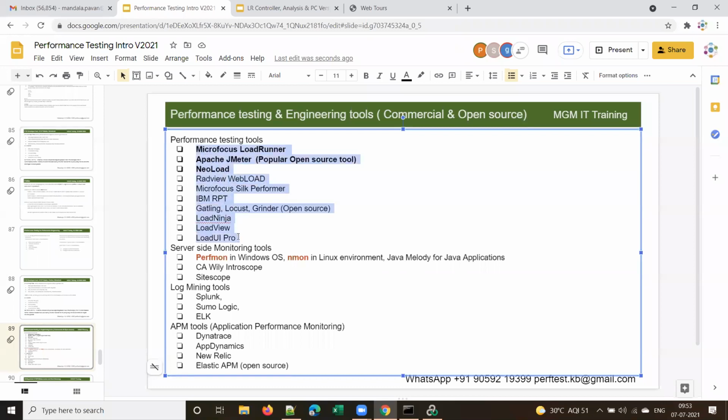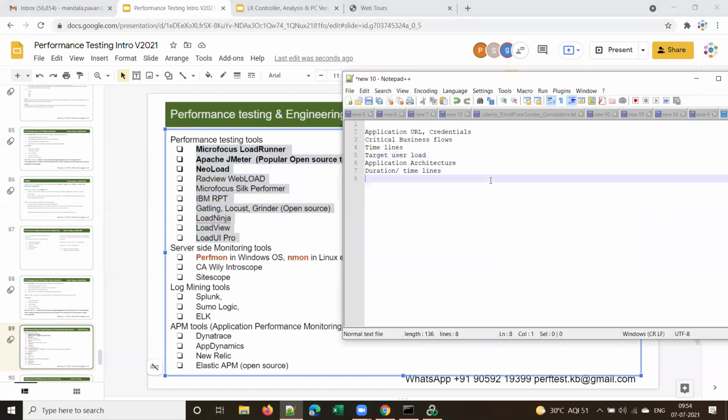These are the major tools in the market, but there are many other tools also. There are some in-house tools also. Some software companies develop their own tools for their own usage, and those are called in-house tools.